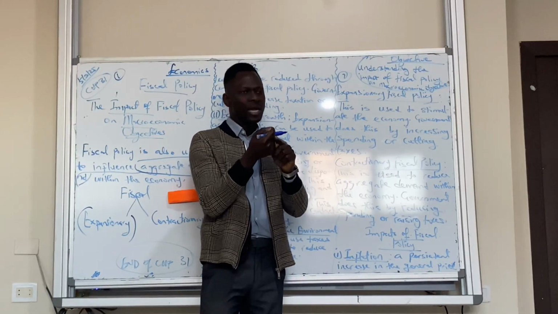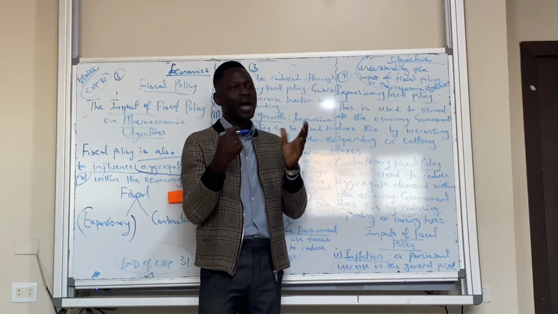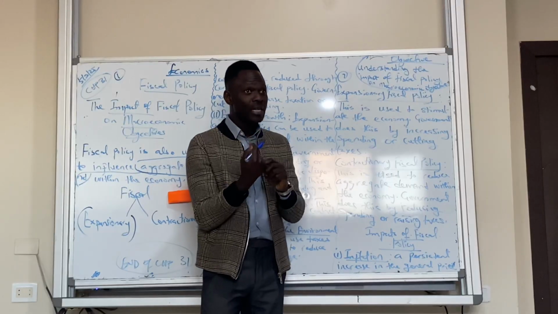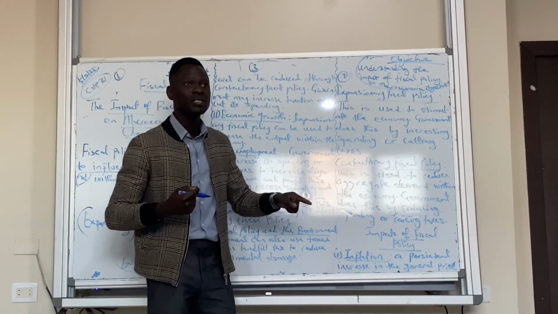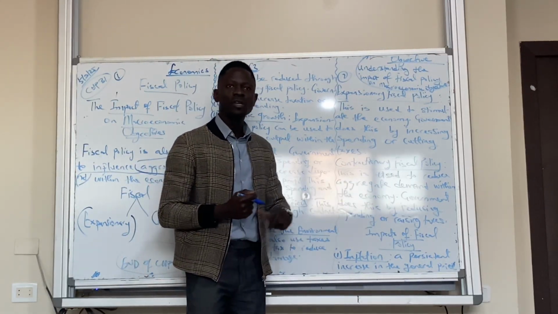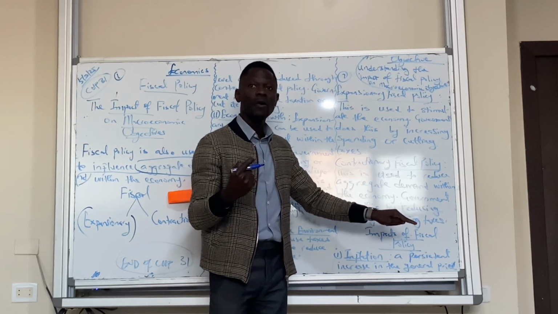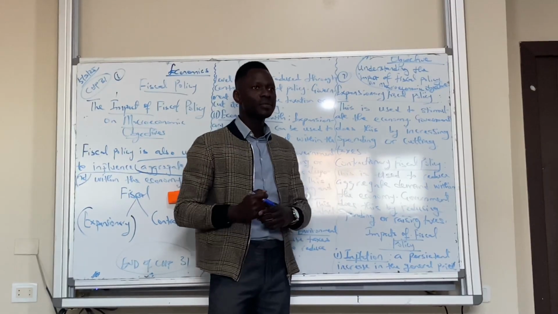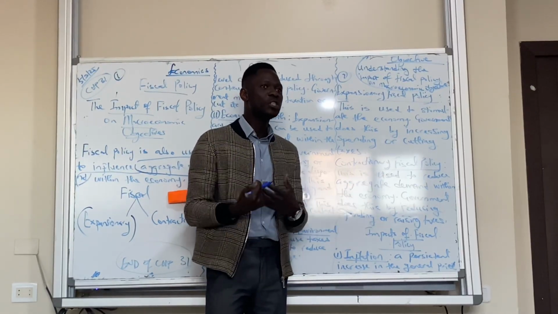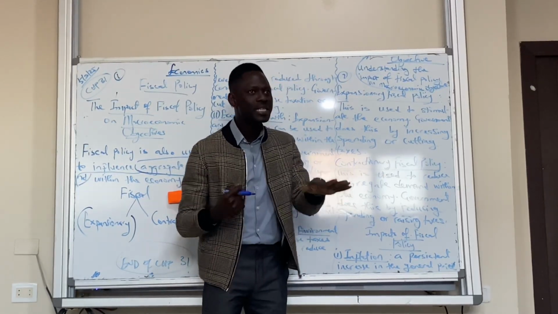Higher prices will reduce, but prices are high already. So government wants to reduce that. To do that, government has to increase taxes. So if government increases taxes, disposable income would fall. We will stop buying as we used to buy. So firms will not have any other choice than to respond by reducing their prices.